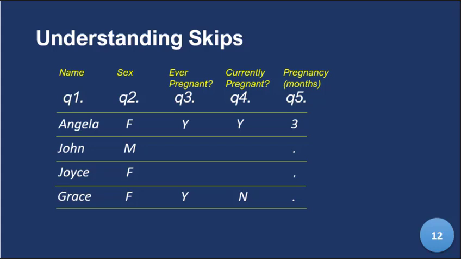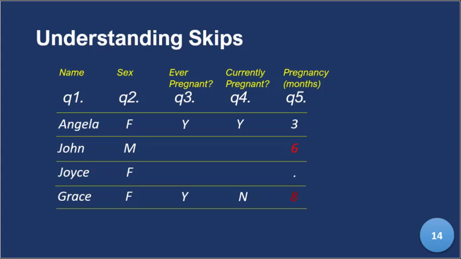So if we see in our data, we're now talking about consistency, that John is 6 months pregnant, it becomes illogical because he did not even say he was pregnant. He's not currently pregnant, and therefore he can't even be 6 months pregnant. The same thing with Grace, who is 80 years old. Biologically, at that age, she can rarely conceive or have children. So these are the inconsistencies you will see based on the ability of understanding the context. Now, if you don't understand the context of data, you may not be able to understand consistency, and that is critical.